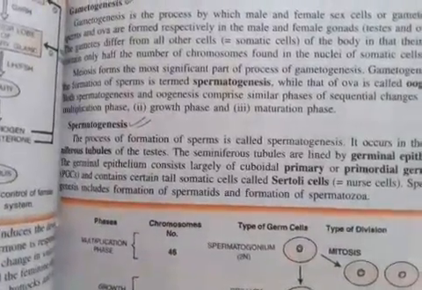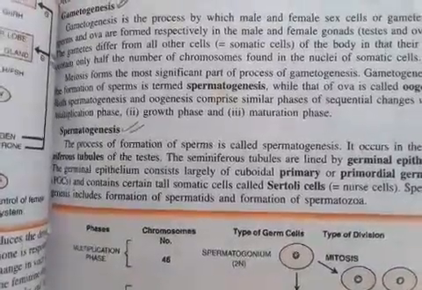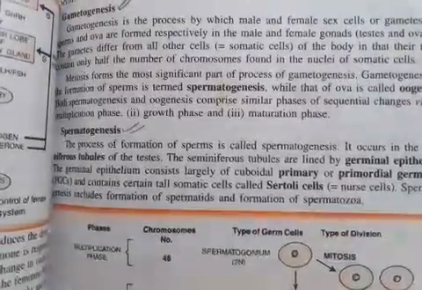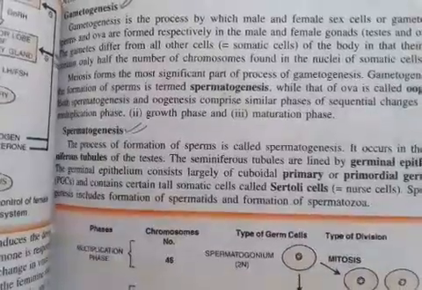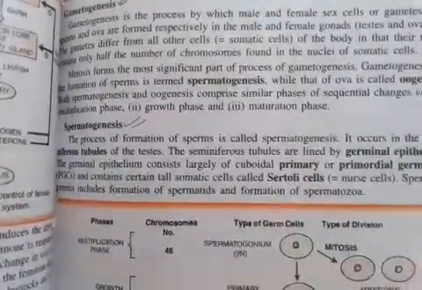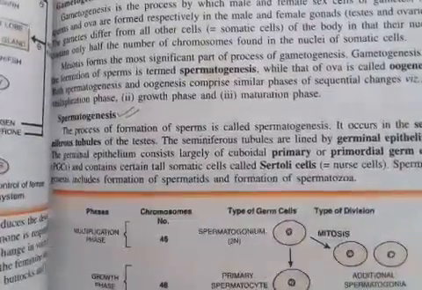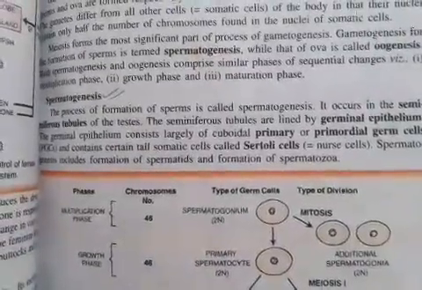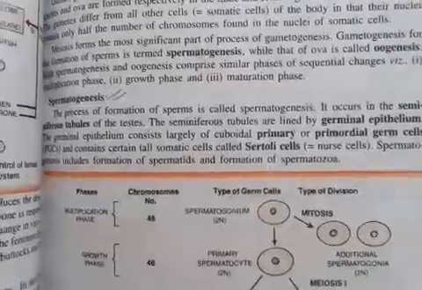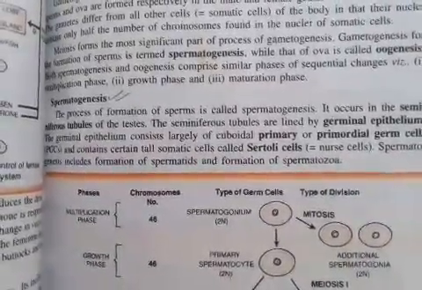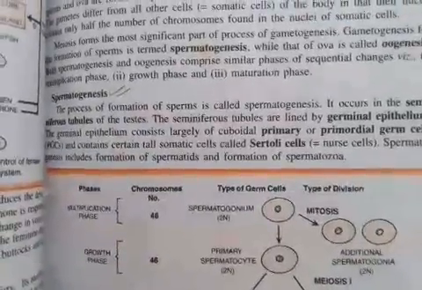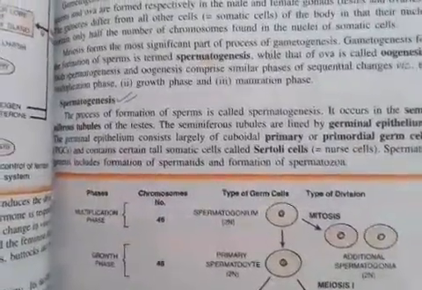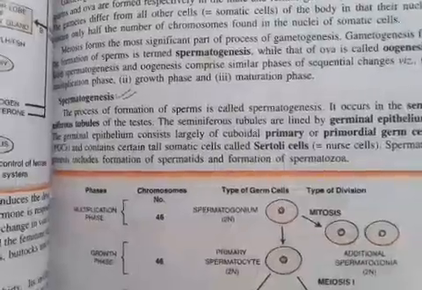Meiosis plays a very significant role in the process of gametogenesis. But it is not only meiosis which occurs during gametogenesis. Mitosis also takes place, but the haploid DNA content observed in the gametes is a result of meiosis. So never think that meiosis is the only division that occurs during gametogenesis. That is not the true case.